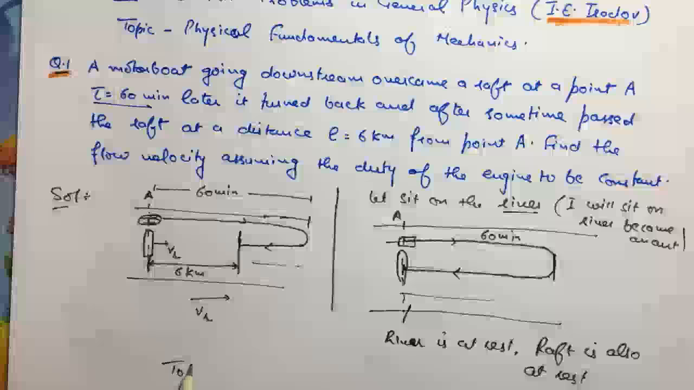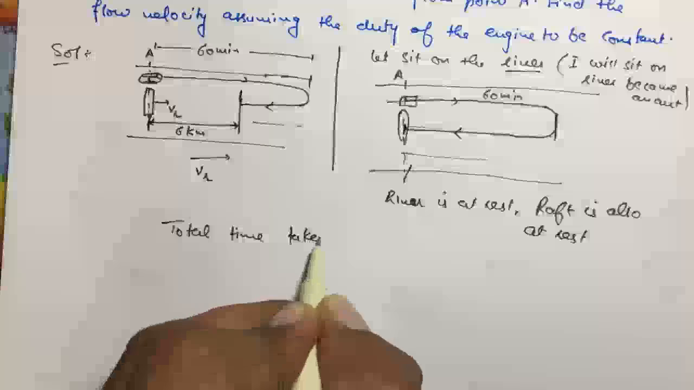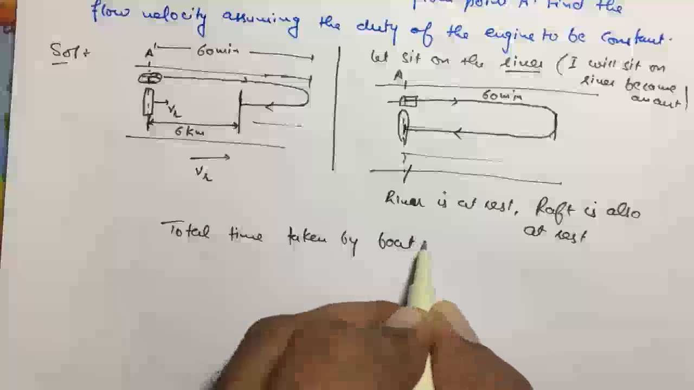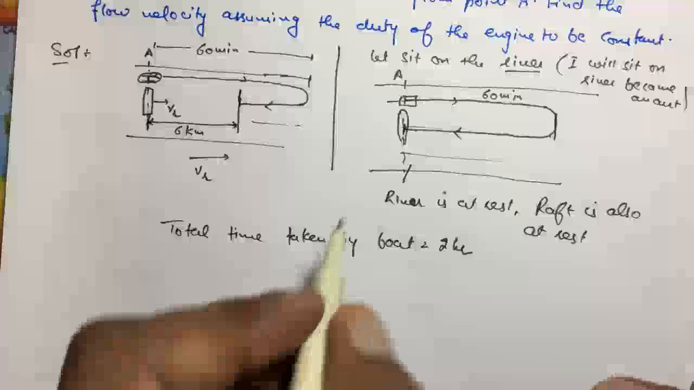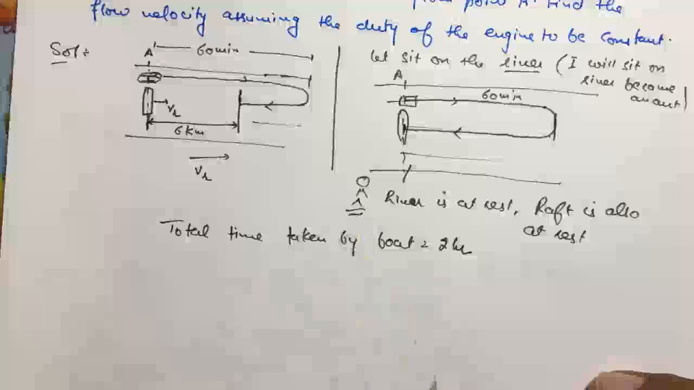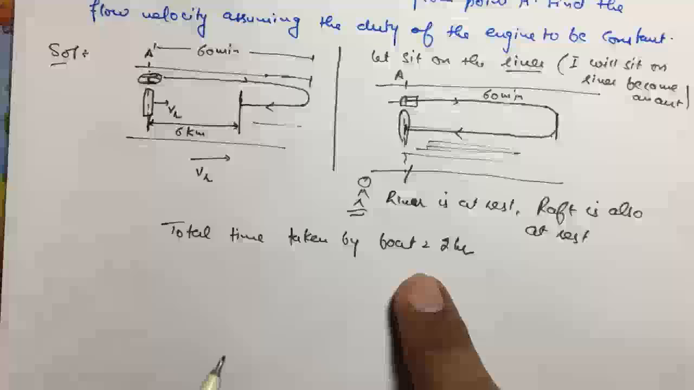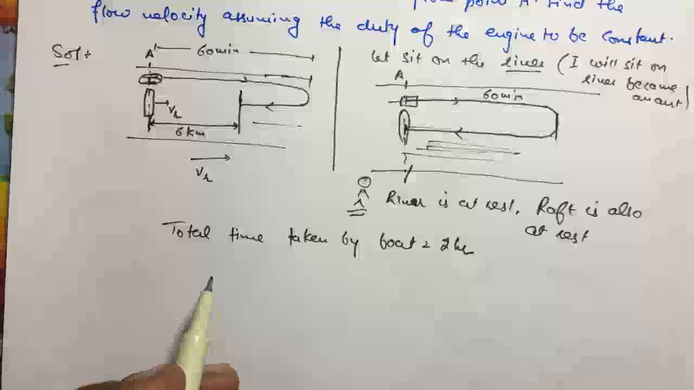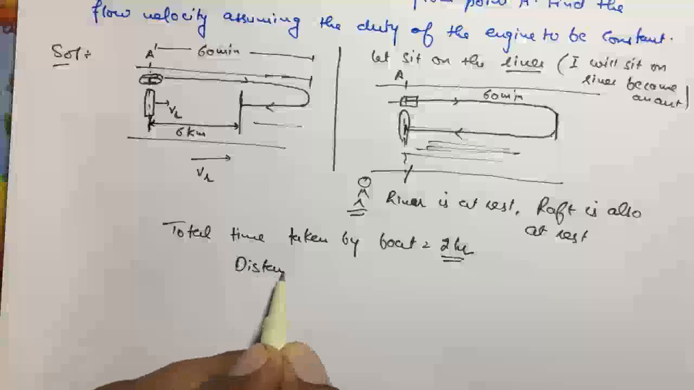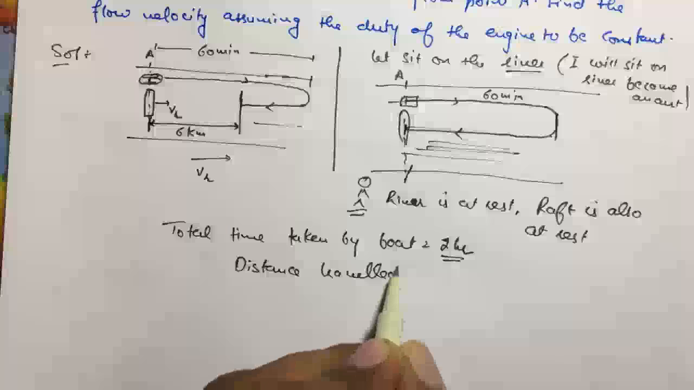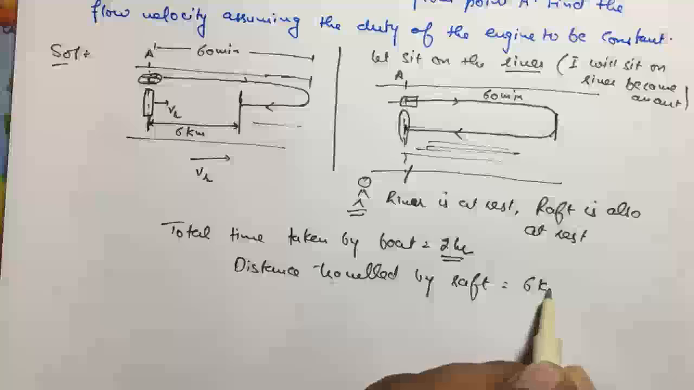So the total time taken by the boat will be 2 hours. And in this meantime, what is the distance traveled? Now come here at this point on the bank of the river. Now the river will start flowing, and from this ground frame, let's see the problem. In 2 hours, what is the distance traveled by the raft? That is equal to 6 kilometers.